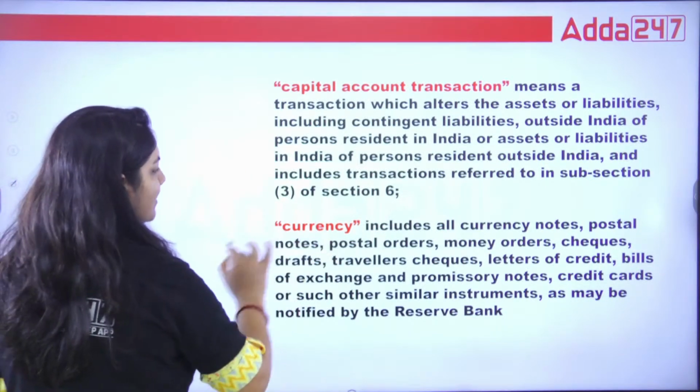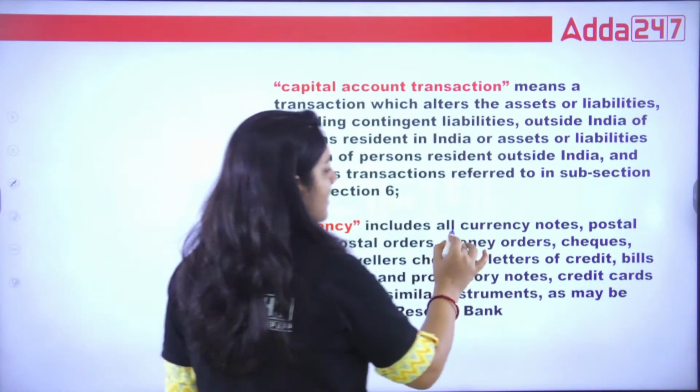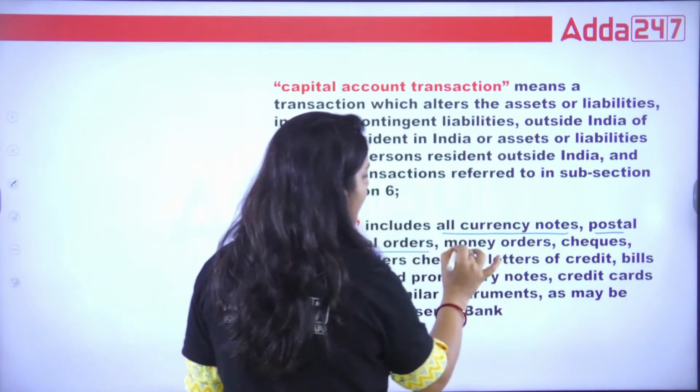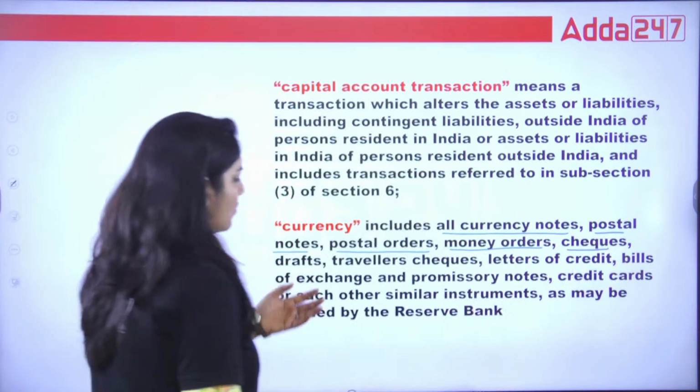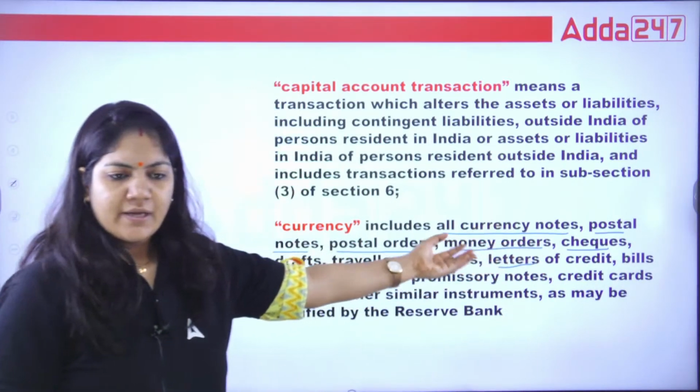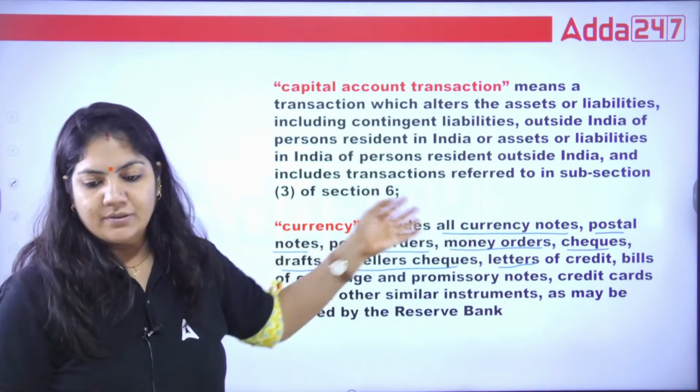What is capital account transaction? And first of all, what is currency? So currency includes all currency notes, postal order, money order, check, draft, traveler's check, letter of credit, everything is included in the term currency.